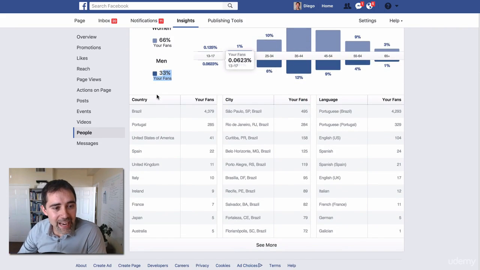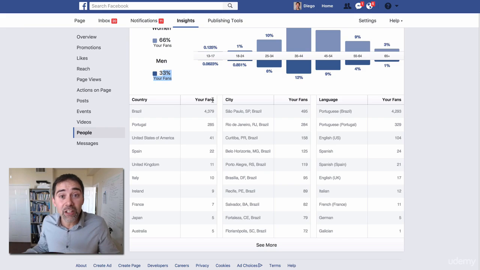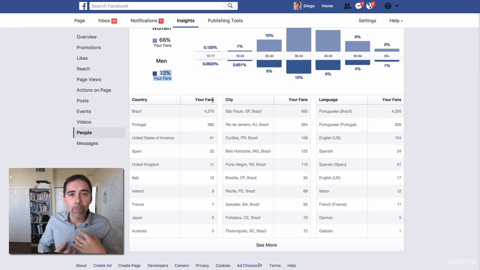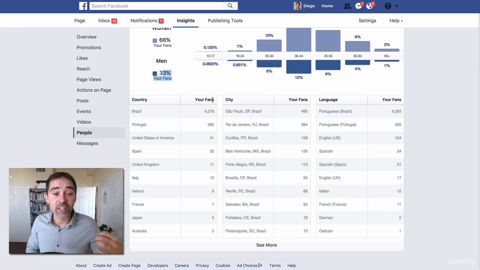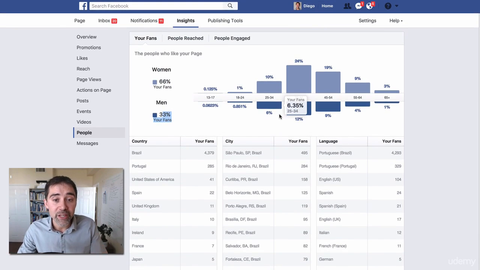And below that, we have where do they live? Because when we are creating an ad, when we are promoting your Facebook page, we need to set your target audience. Where do they live? How old are they, men, women, what's the interest? And that's difficult to know. I mean, nobody knows that, right? It's difficult. If you know, that's great, congratulations, because you are on the right way. But most people, most of my clients, they don't know their target audience. So the best way to learn that and to use that information to your advantage is here on Facebook Insights.